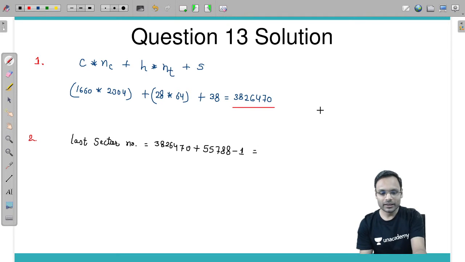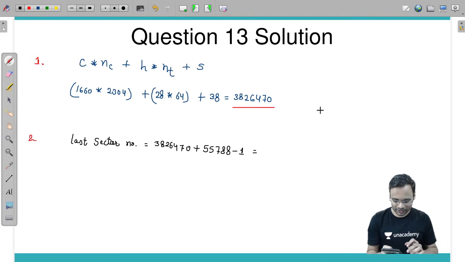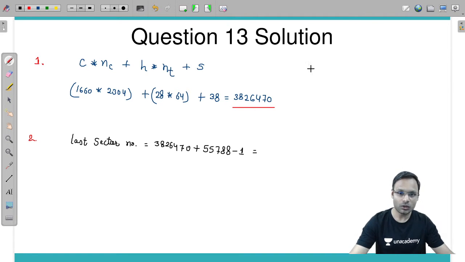Can you do it? How much is it? This one plus 55788 minus 1. It becomes 3882257.